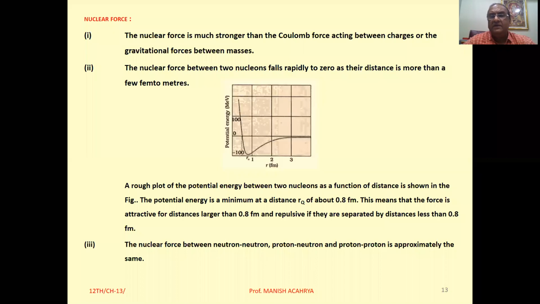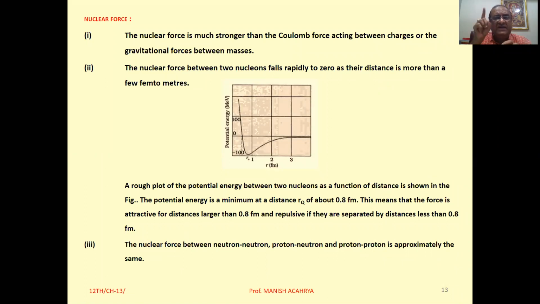How can we say? See here, the nucleus is made by protons and neutrons. Neutrons are electrically neutral. Protons are positively charged particles. So between positive charges, the Coulombian repulsive force is there. But here we observe that the nucleus is strongly bound. A tremendously large amount of energy is required to break up the nucleus.